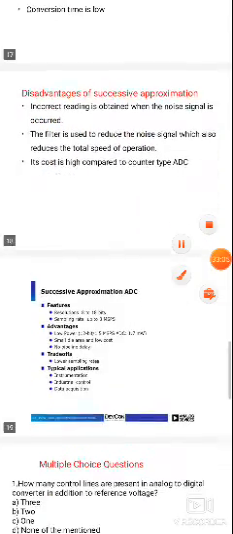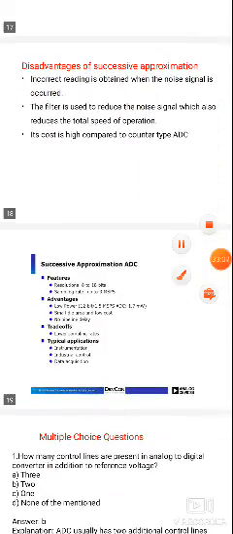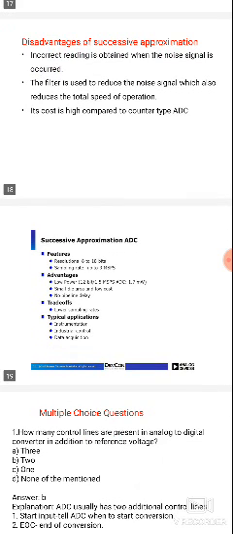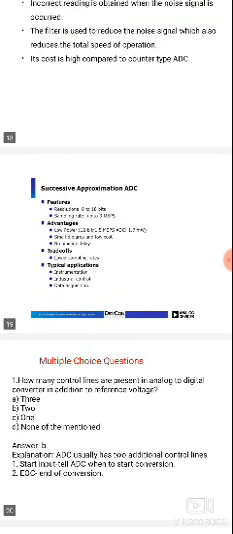The main disadvantage of the successive approximation register is that an incorrect reading is obtained when noise signals occur. When noise occurs, an incorrect reading is there. Next, its cost is high compared with the counter type ADC. Next, a filter is used to reduce the noise signal, which also reduces the total speed of operation. So for noise reduction, we use filters internally, and the use of the filter reduces the speed of operation. Next, compared with the counter type, it is more costly.